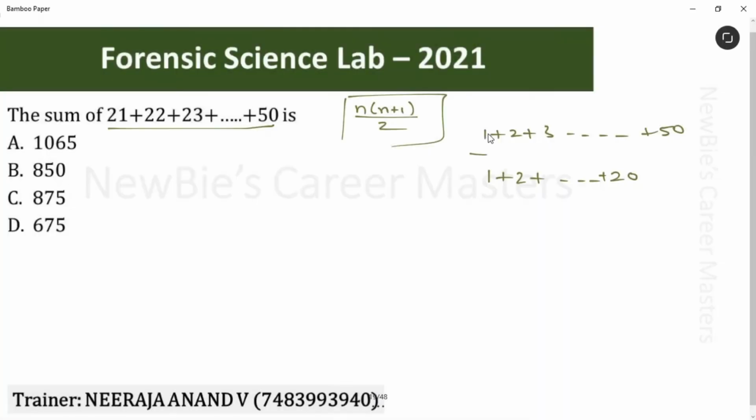Correct? Let's take the sum of all the natural numbers from 1 to 50. N value will become 50. 50 into 51 divided by 2, we get 1275. Okay. Now, let's find out this value.